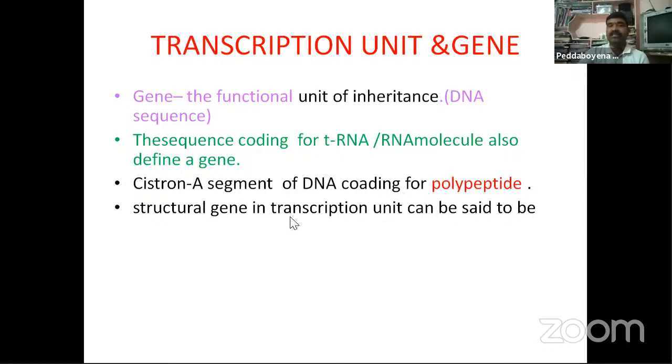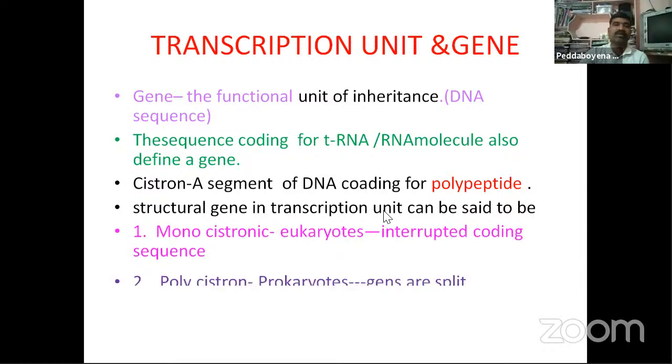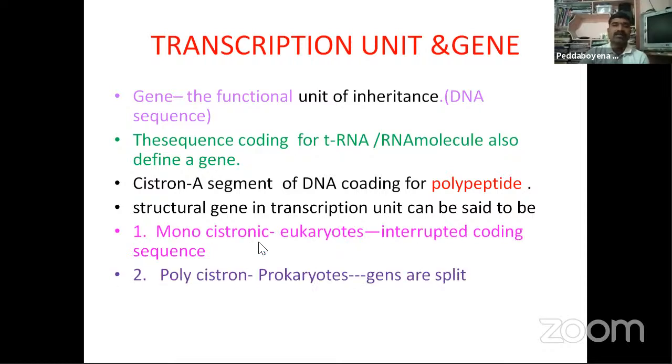The structural genes in a transcription unit can be monocistronic or polycistronic. First, monocistronic: the monocistronic system is present in eukaryotes. The important point is the interrupted coding sequence; the structural genes have interrupted coding sequences. And next, polycistronic is present in prokaryotes. The structural genes or the genes are split.